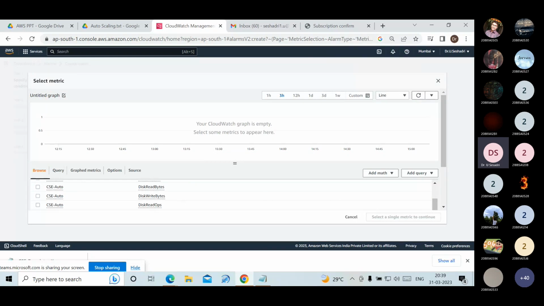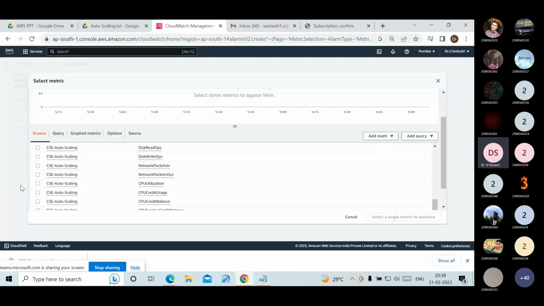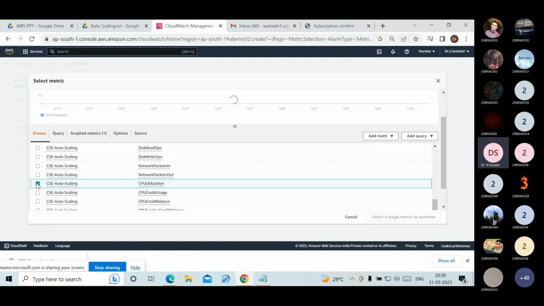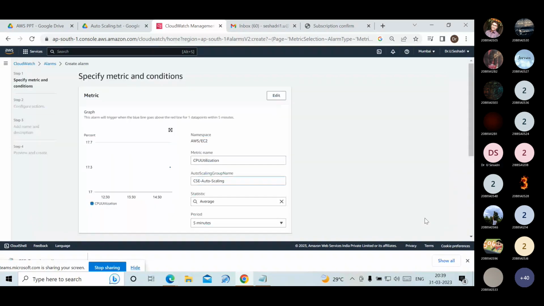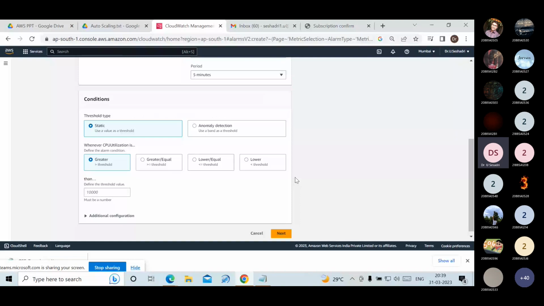Generally we choose the CSC auto scaling group. CSC auto scaling, that is the CPU utilization, we have to choose it. Select this one. Select the metric. Scroll down.